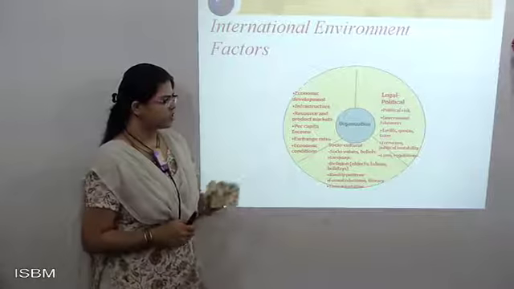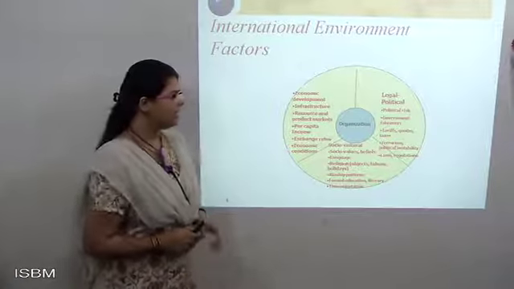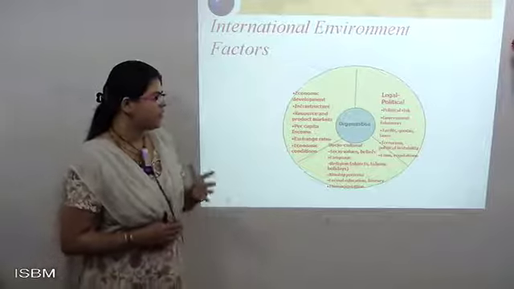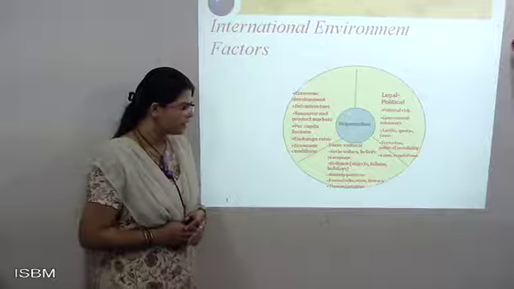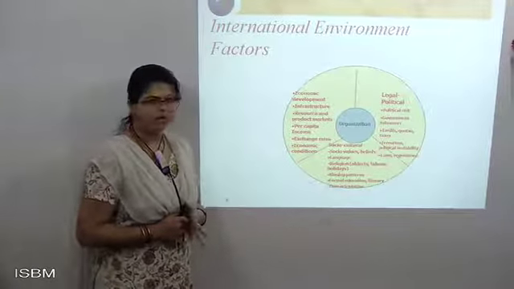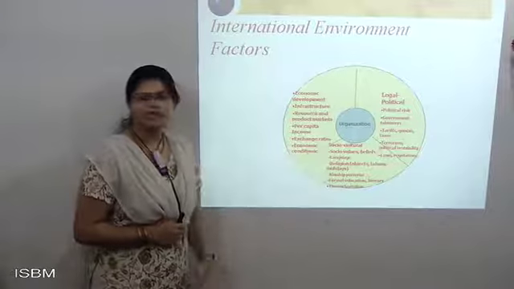Next, I have the social and cultural factors: what are the values, beliefs, languages, religion, kinship partners, formal education, literacy, and then time orientation. I need to examine each and every point.